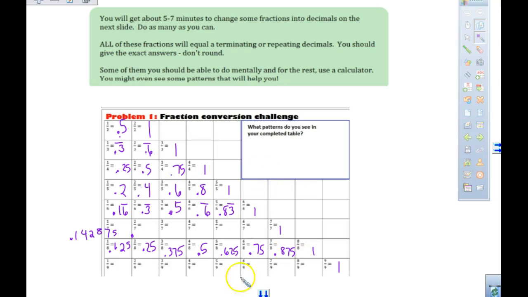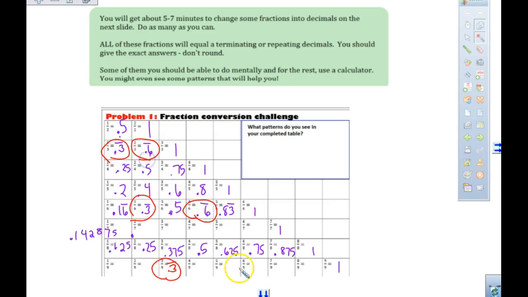3 divided by 9, we already know that one. Right? That's the same as up here, right? So 3 divided by 9, that's 1/3. That's the same as here. That's the same as up here, right? This is our 0.3 repeating. Do we know 6/9 already too? 0.6 repeating. That's our 4, 6, right?